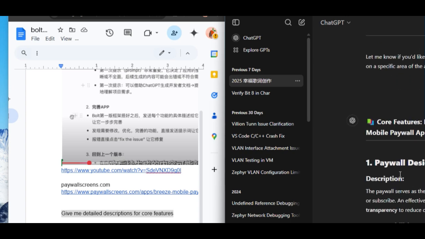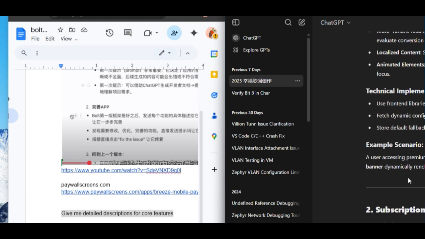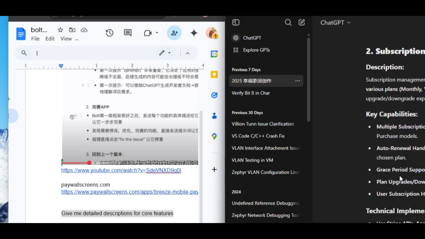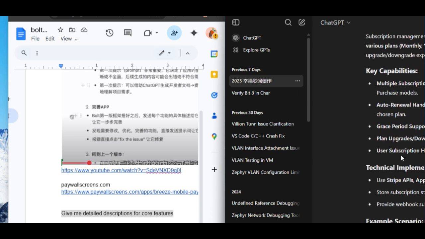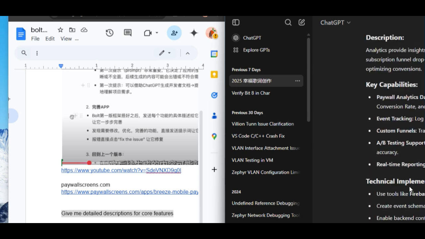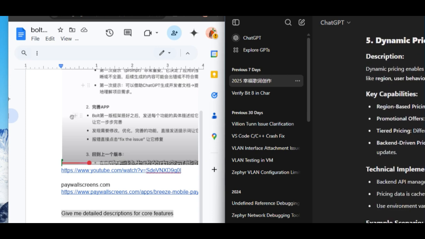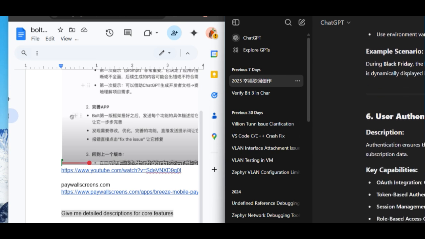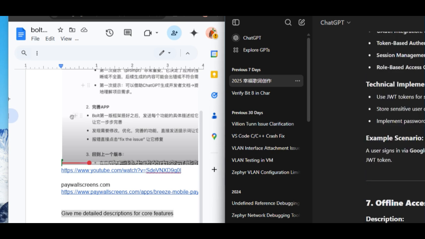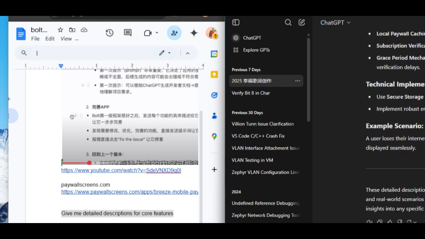First, core features: paywall design, customize key capacity, technical implementation example, subscription key capability, auto renew, grace period support, payment gateway integration, analyze on test flow stacks, verify, descriptions, technical implementation, user authentication, access control, technical alert, offline access. Example scenario. This detailed description covers essential functionality, technical consideration, and the real-world scenario for each core feature.